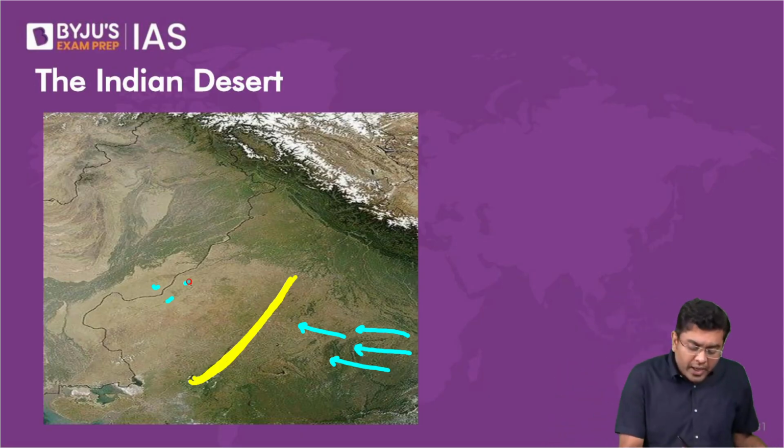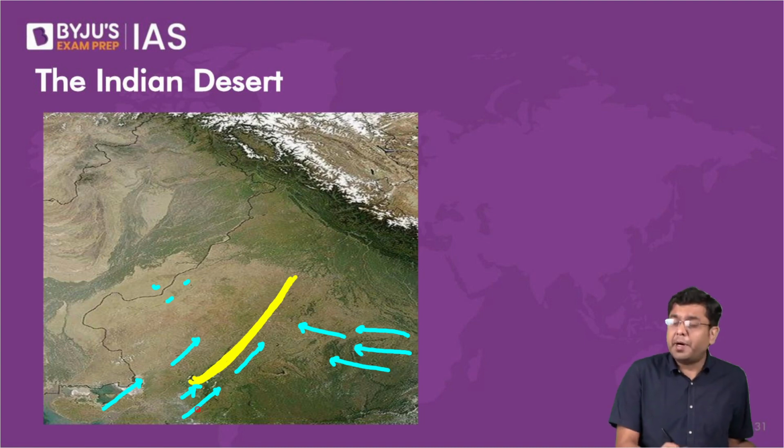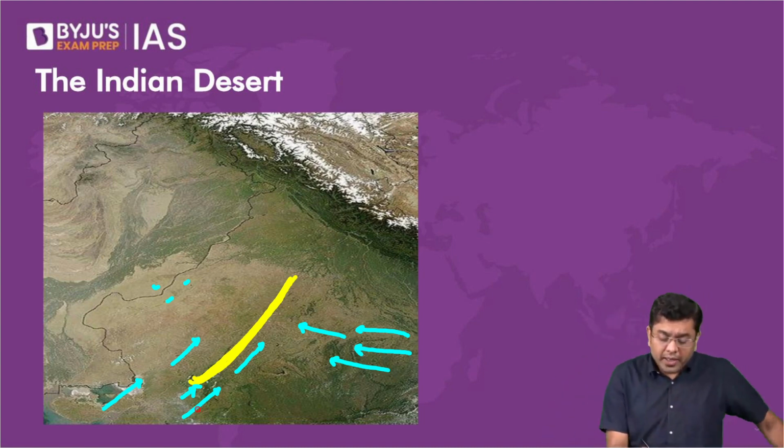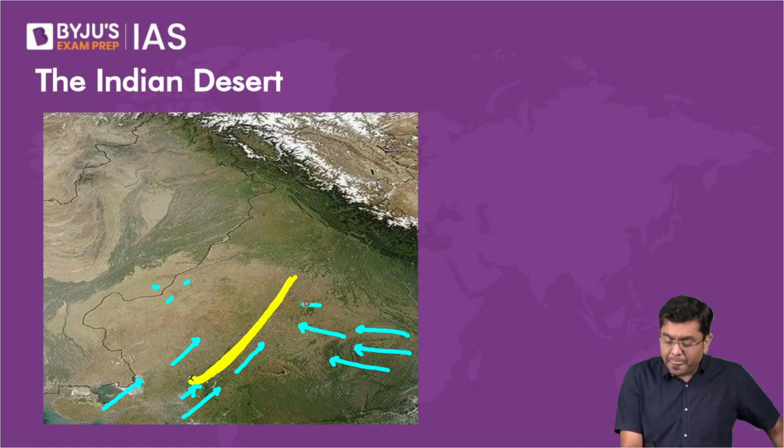When you talk about the Arabian Sea branch, it would simply move by. It would hit here, and cause some rainfall in the southern part of Rajasthan around Mount Abu. Here, you will have the air interacting, causing some amount of rainfall in the east. Not a lot, but some.